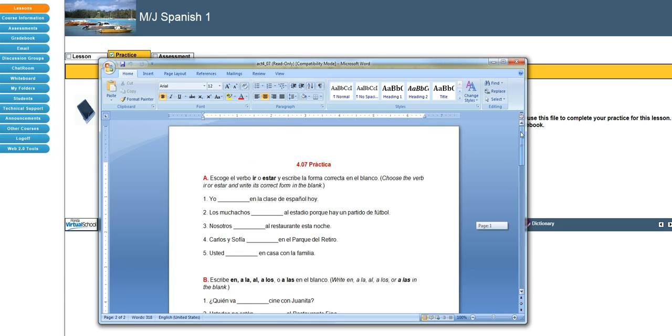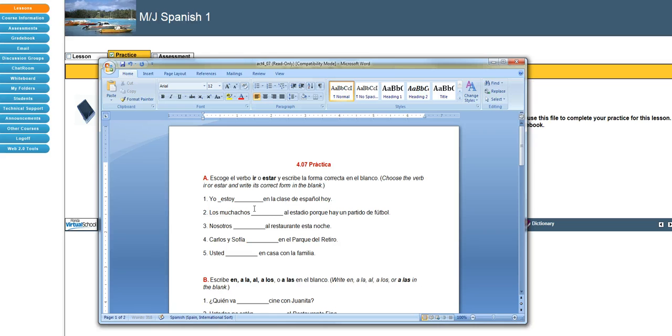Now notice here, this first one is a little tricky, and again, you're looking for hints and clues. So here you're going to either choose ir or estar, but then you also have to make sure you put the right form of that verb. So you have two things to decide. So the first one, notice it says en la clase. Because it's en, you're going to use estar. That's a preposition that goes with it. And you have to change estar to the yo form since it is yo.